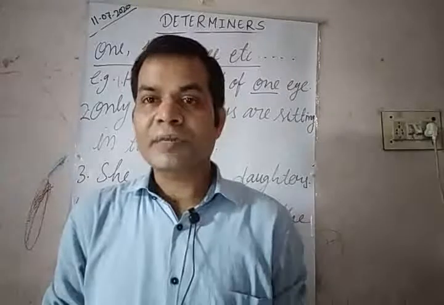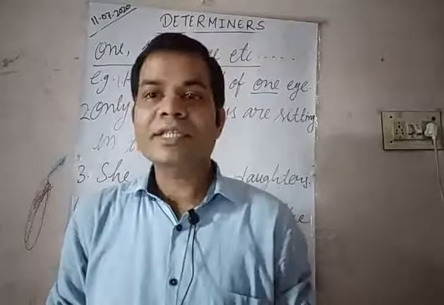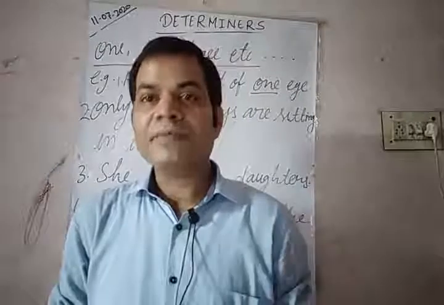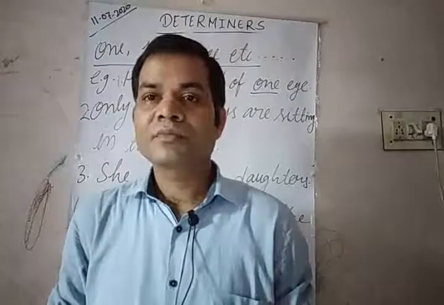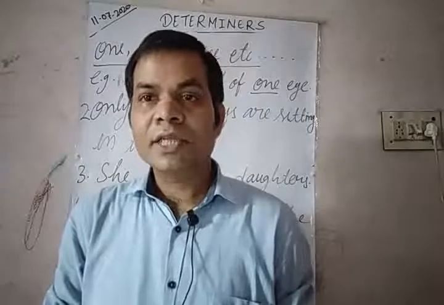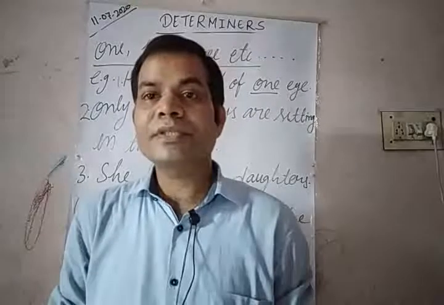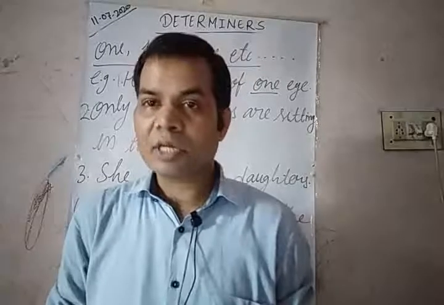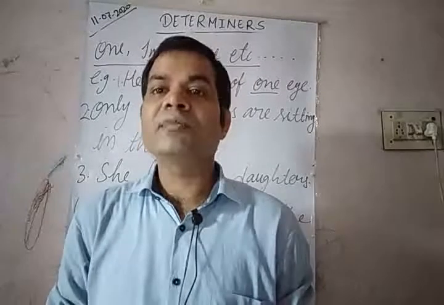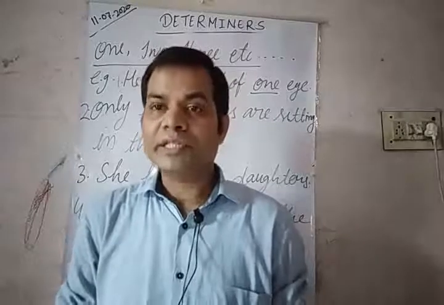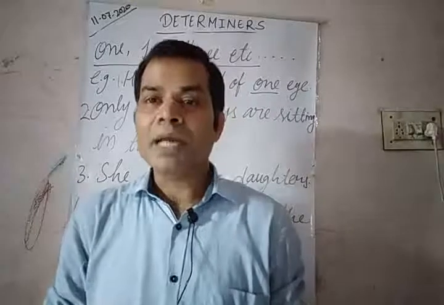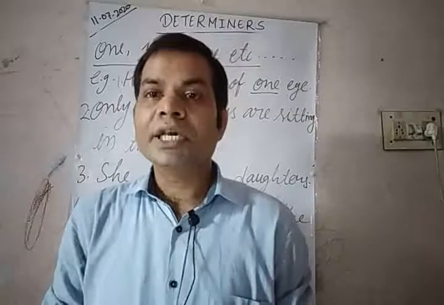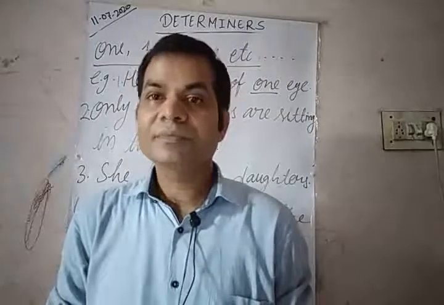Most of the determiners are adjectives except indefinite pronouns. As we have seen, articles are also adjectives because they come before a noun and tell us more about a noun, making the noun's meaning more clear. My, our, your, their, her, they are possessive adjectives.